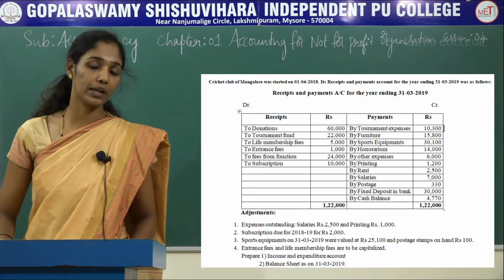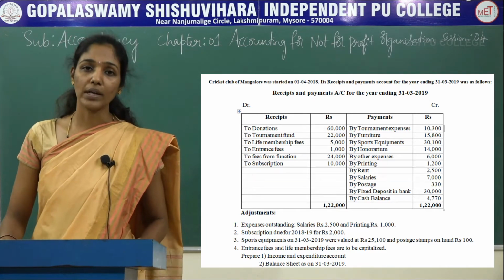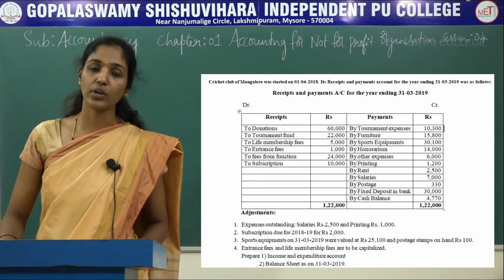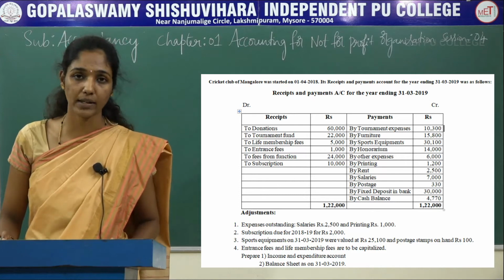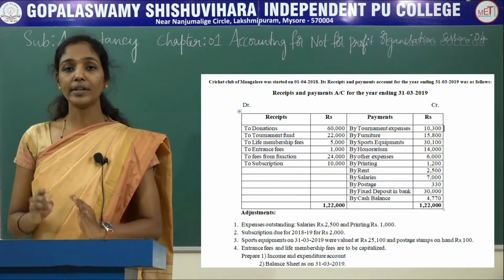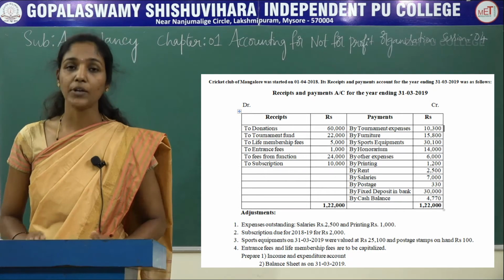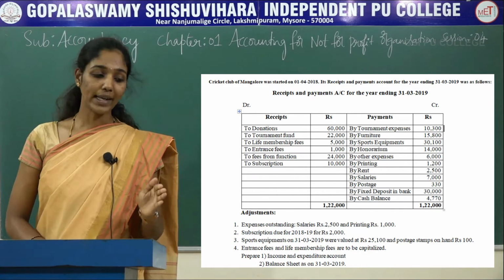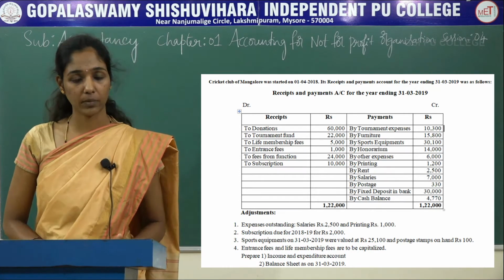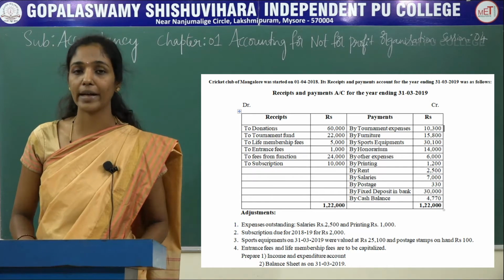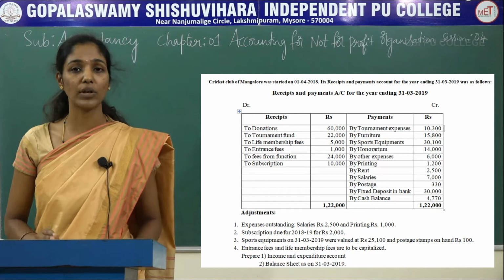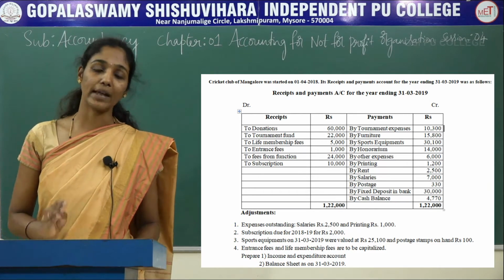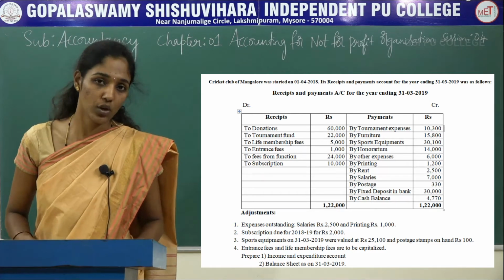As I told in the beginning, you are going to prepare only the income and expenditure account and balance sheet with the help of the receipts and payments account and the following adjustments. After reading the problem completely, you must know that all the capital receipts and capital expenditure should be recorded in the balance sheet, whereas all the revenue receipts and revenue expenditure should be recorded in the income and expenditure account.